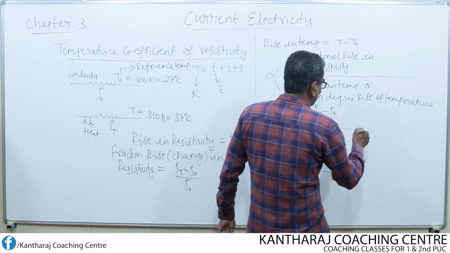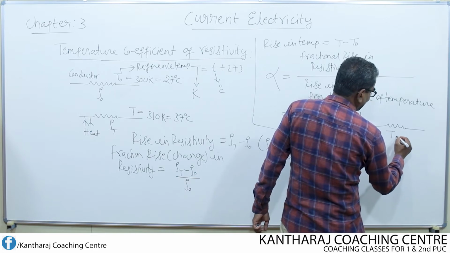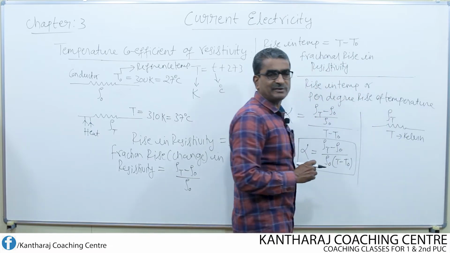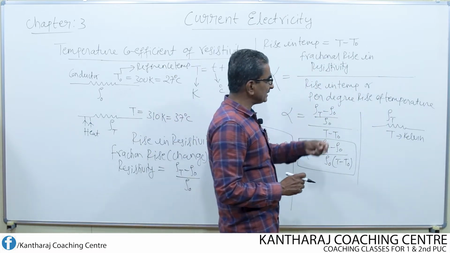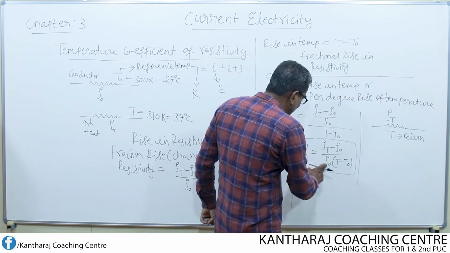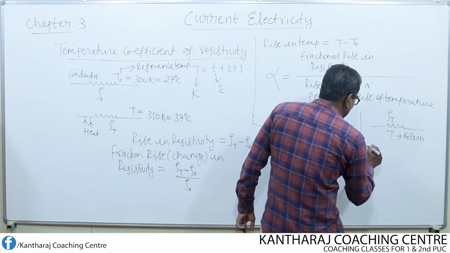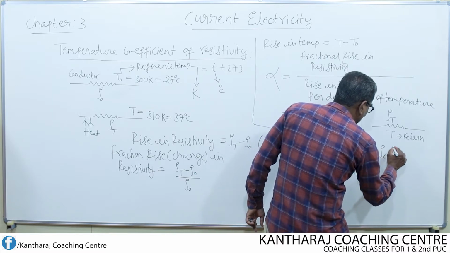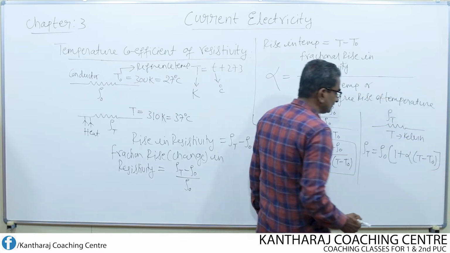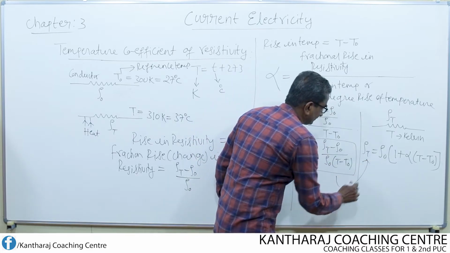Suppose there is any conductor, and its temperature is T Kelvin. At this temperature, what is its resistivity? At any given temperature, its resistivity can be found by making use of this equation itself. If we cross multiply and simplify, then the resistivity of this conductor at the given temperature T is given by rho of T equals rho naught into 1 plus alpha into T minus T naught.